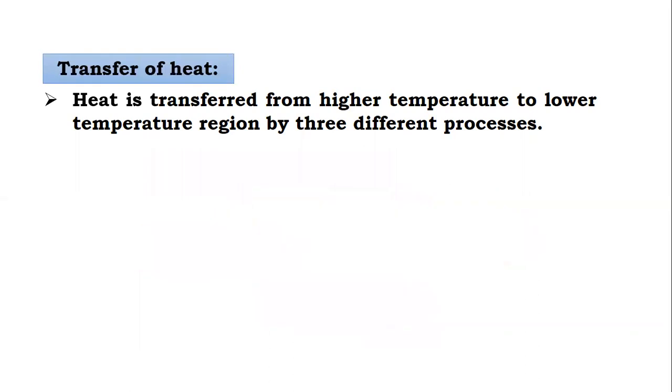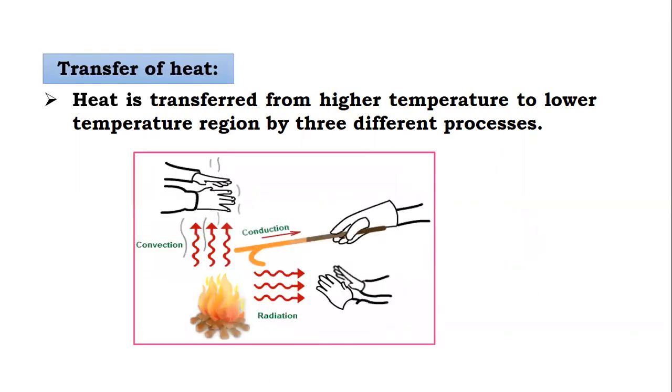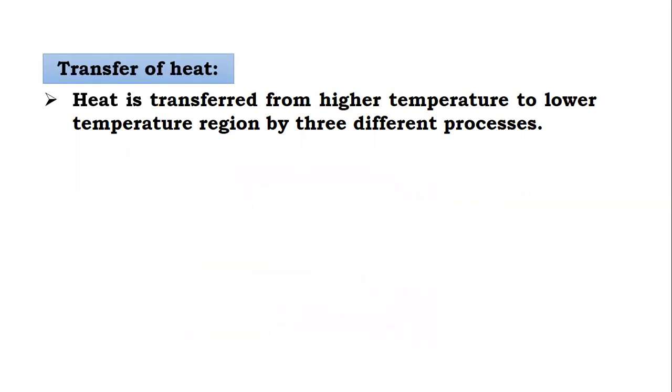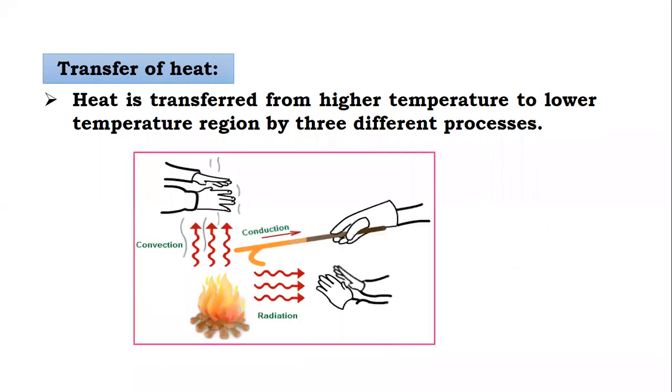Now, first we start. So, heat transfer by conduction, then convection, and then radiation. Now, here in a same diagram, you can see all the three modes of transfer of heat. You can see here, so this is a conduction. So, you can see a rod which is placed on a fire. Then the heat is transferred from one end to another end. So, this is the conduction.